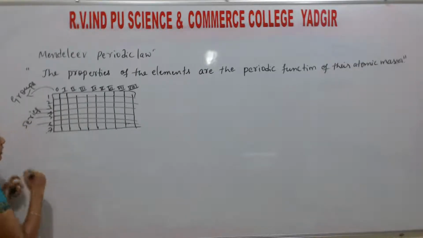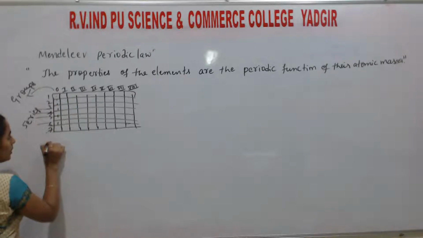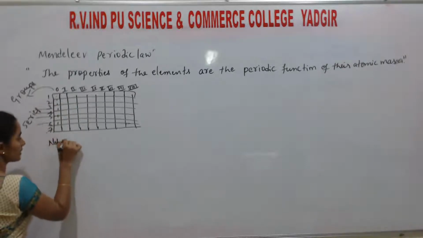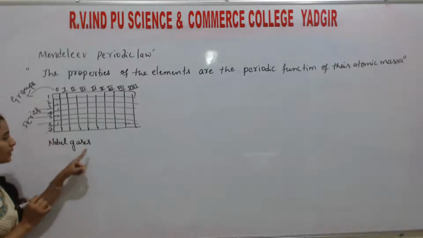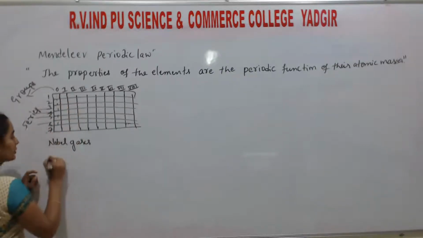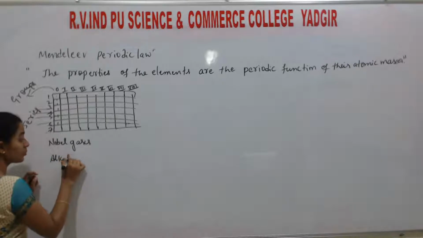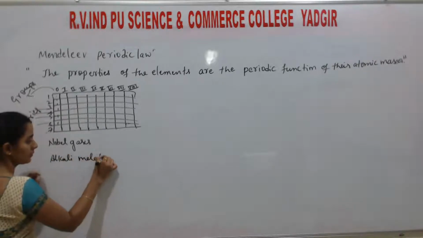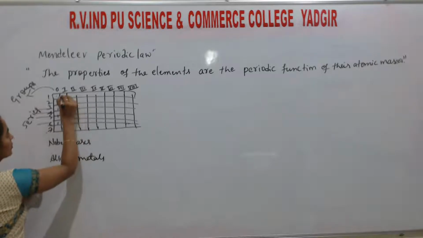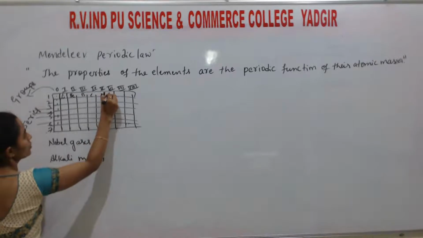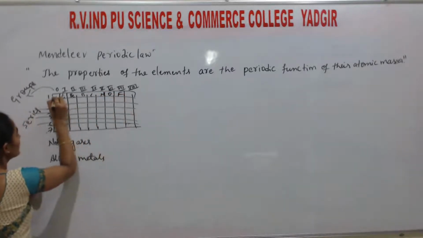So when he tried to arrange, in the 0th group he got the noble gases. In the first group, alkali metals, the s-block elements. Next, the alkaline metals: lithium, beryllium, boron, carbon, nitrogen, oxygen, fluorine.